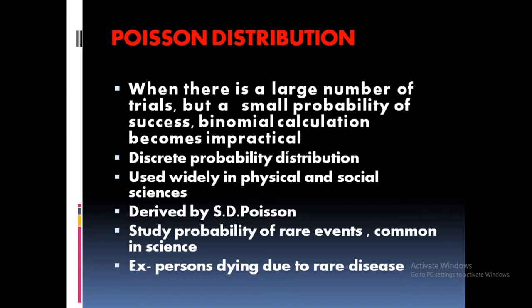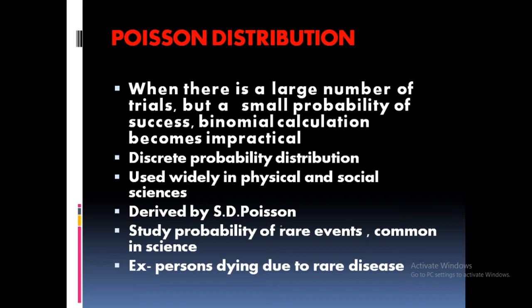In that case we cannot use binomial distribution. In such cases we use this Poisson distribution. So this is applicable when the number of trials is high but probability of success is very small. This was first developed by S.D. Poisson. The name of the scientist is S.D. Poisson. That's why it is known as Poisson distribution.